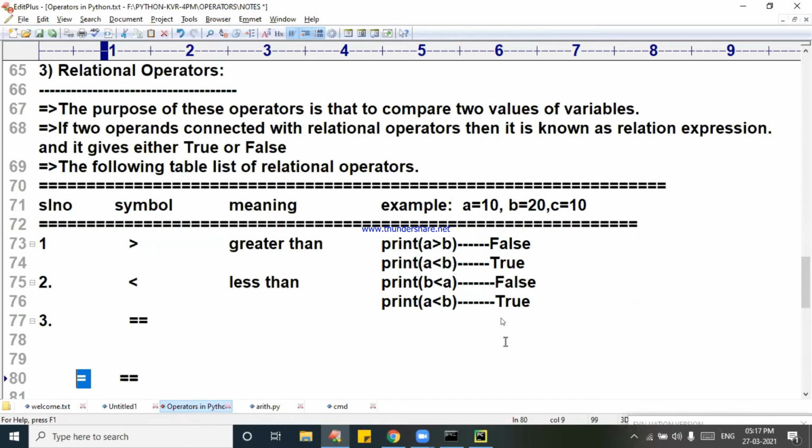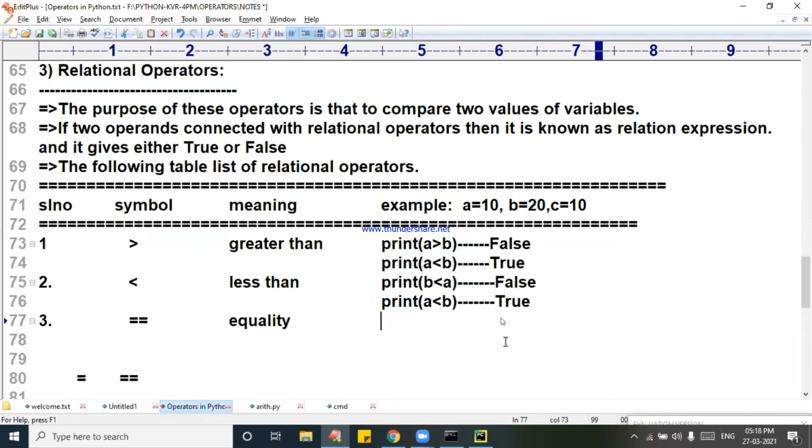I told the name of the operator. Assignment operator it is called. Already explained. Once I explain, don't forget. What is this operator called? This is known as the equality operator. I am writing equality operator.